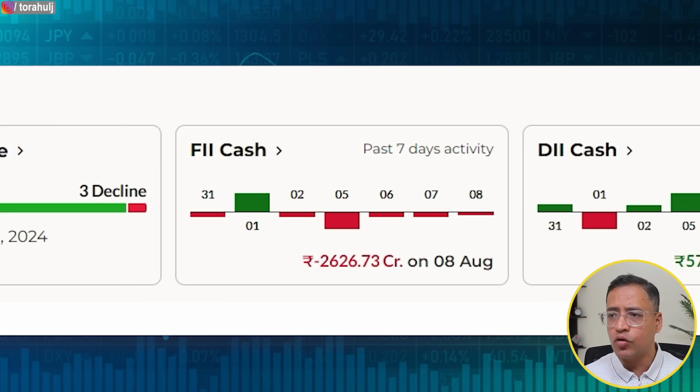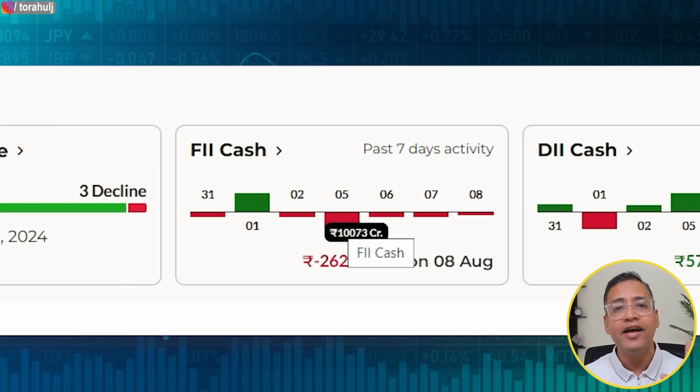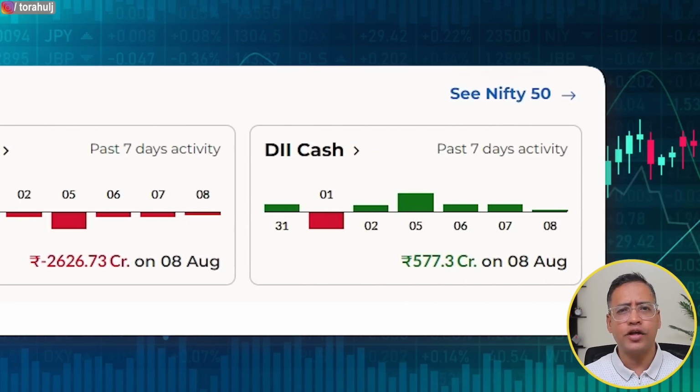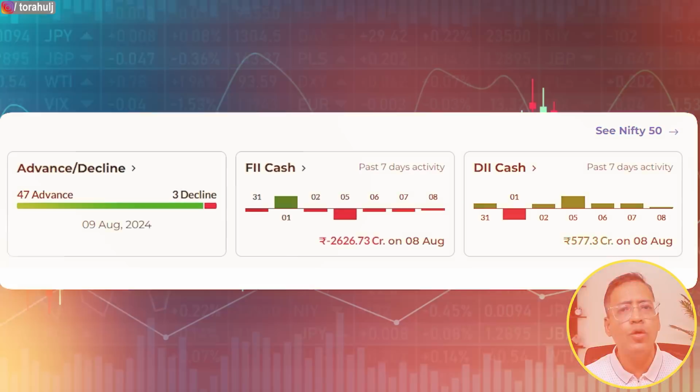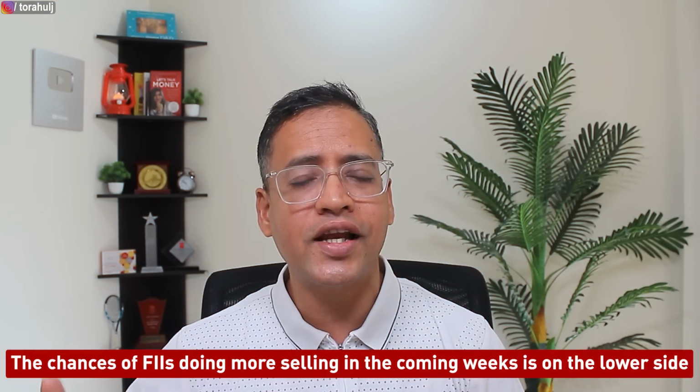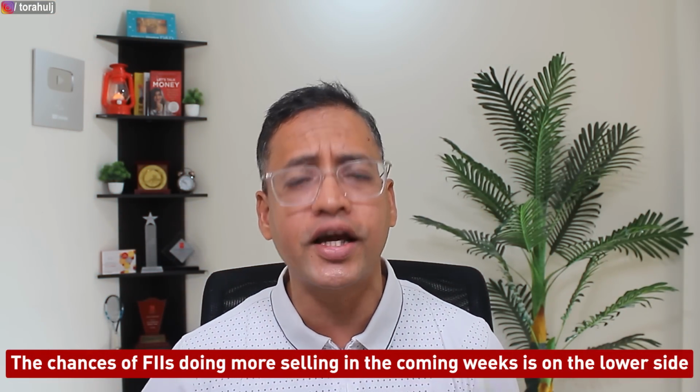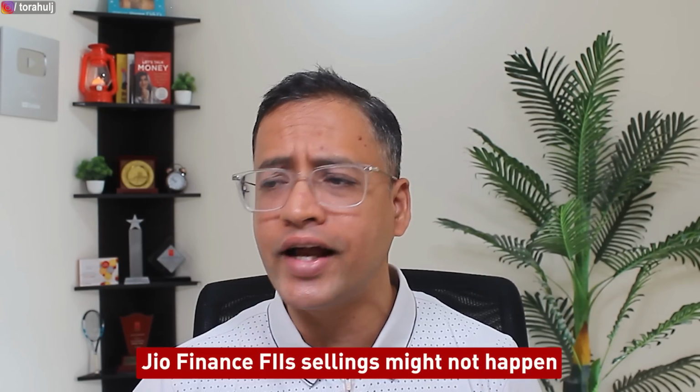You can see here that overall on 5th of August, the maximum day, they sold 10,000 crores net, and DIIs have been buying Indian equities. So in my view, the FIIs have already done a lot of selling in the last week or so, so the chances of FIIs doing more selling in the coming weeks are slightly on the lower side. Therefore, I can assume that FII selling in Jio Finance might not happen. Again, this is the way to do the assessment. It is not guaranteed that there will not be any FII selling.